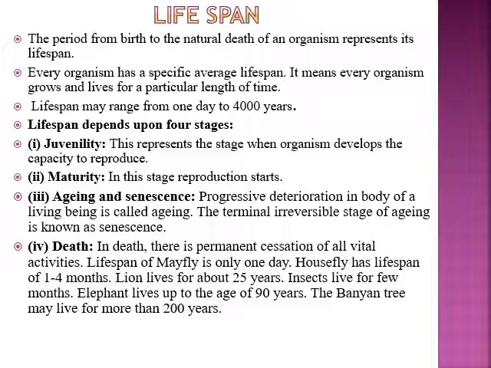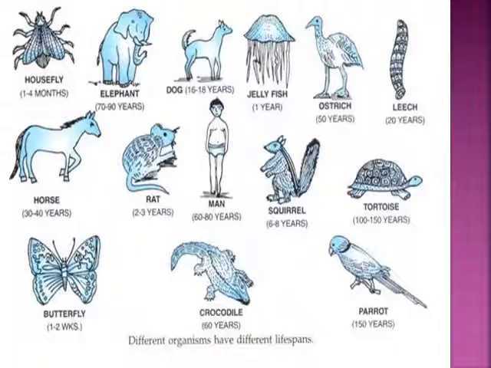For example, the lifespan of the mayfly is 1 day, the housefly has a lifespan of 1 to 4 months, a lion lives for about 25 years, and an elephant can live up to the age of 90 years. Similarly, some plants can live for more than 200 years. Here I have shown you figures along with the lifespans of organisms: the housefly, the elephant with 70 to 90 years, the dog with 16 to 18 years, and the jellyfish.